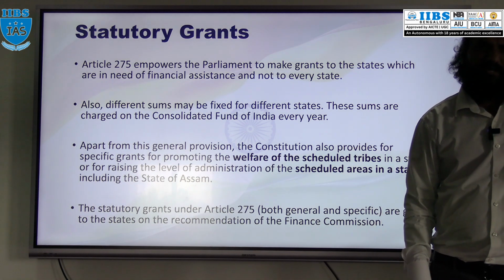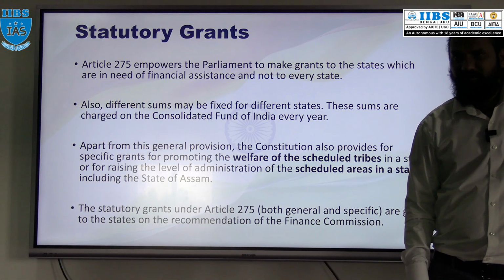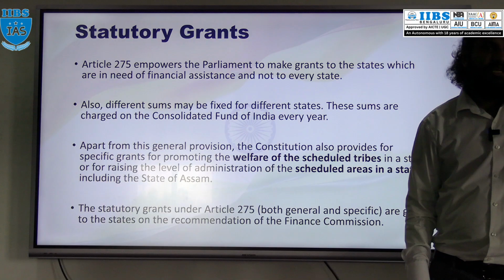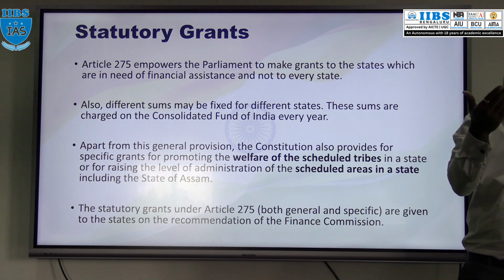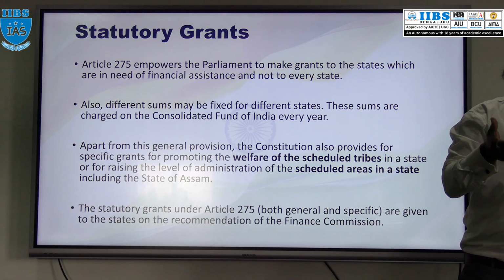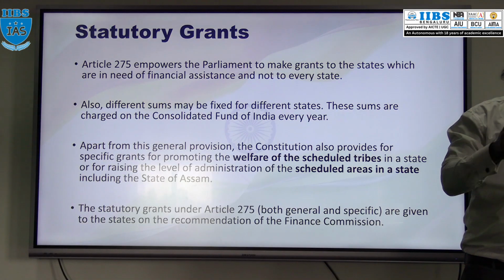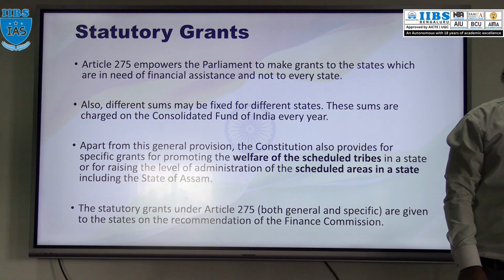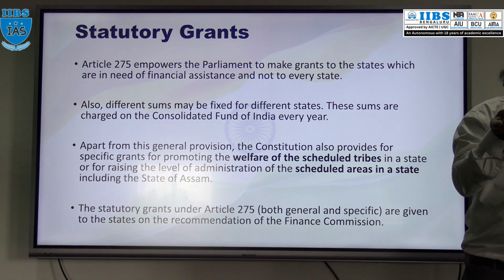We will discuss that. In India we have tribal areas as well as scheduled areas. Under Article 275 it is clearly mentioned that apart from financial assistance, the Parliament can also provide grants to the state for the promotion or welfare of the scheduled tribes and scheduled areas in the states.